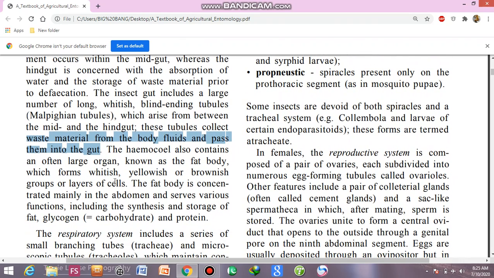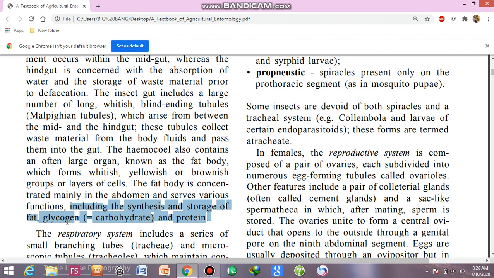The hemocoel also contains a very large organ known as the fat body. It is often whitish, yellowish, or brownish groups or layers of cells. The fat body is concentrated mainly in the abdomen. And what is the function of the fat body in insects? It includes the synthesis and the storage of fat, glycogen, and protein.